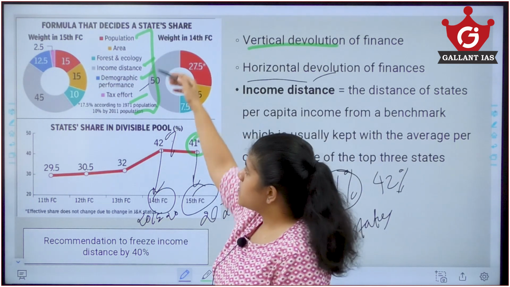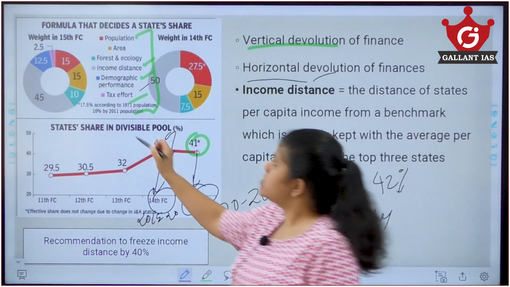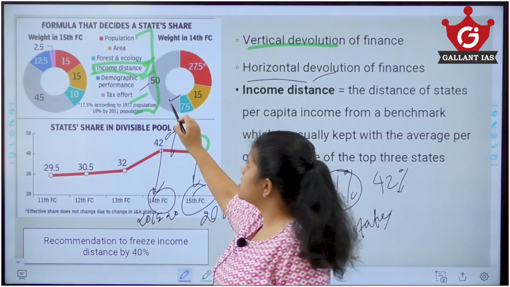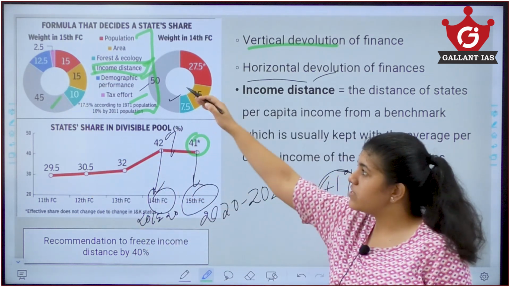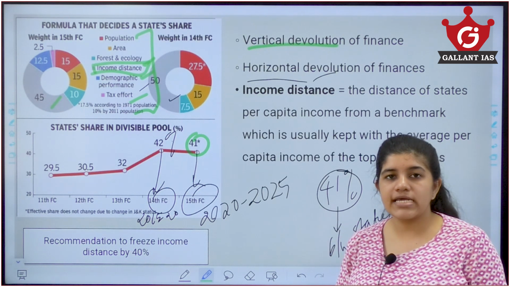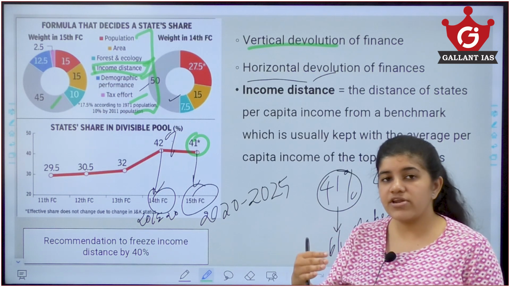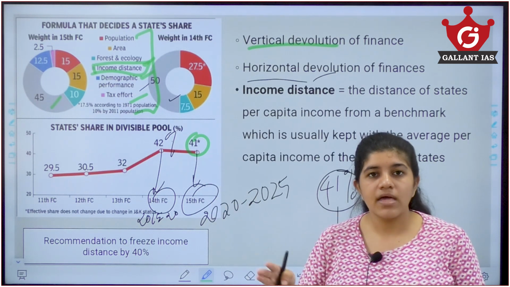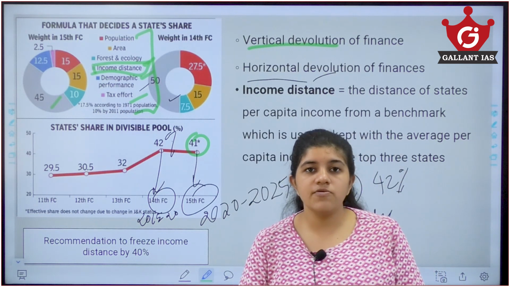Now, as I told you, these are some of the criteria by which the devolution of funds takes place. In that, this income distance becomes very key. You look here, 50% in the 14th Finance Commission just for income distance, 45% in the 15th Finance Commission just for income distance. So what is this income distance? Suppose we are taking a state like Punjab, their per capita income is like 10, but the average national per capita income is like 100. So the distance between the incomes means it's a very low performing state and it requires income. So such a state will be given much more income.